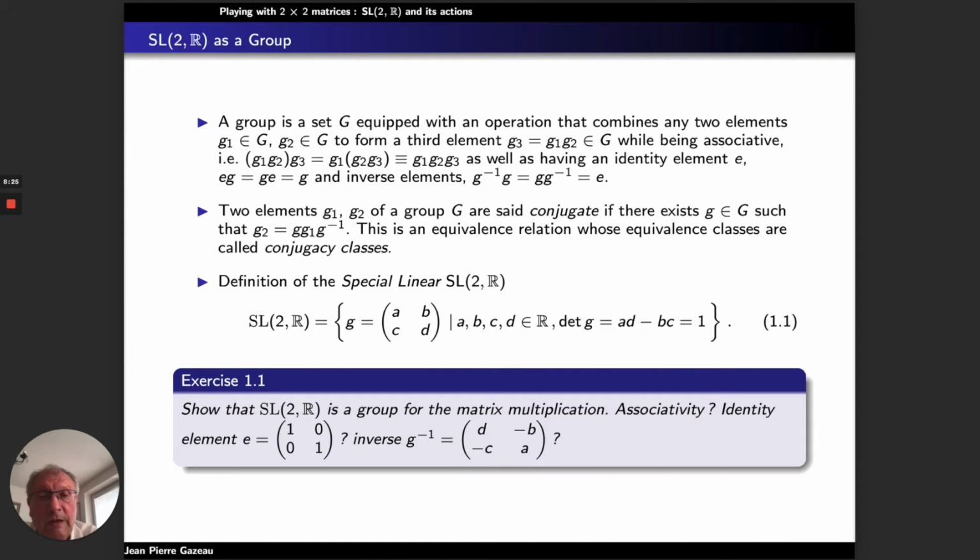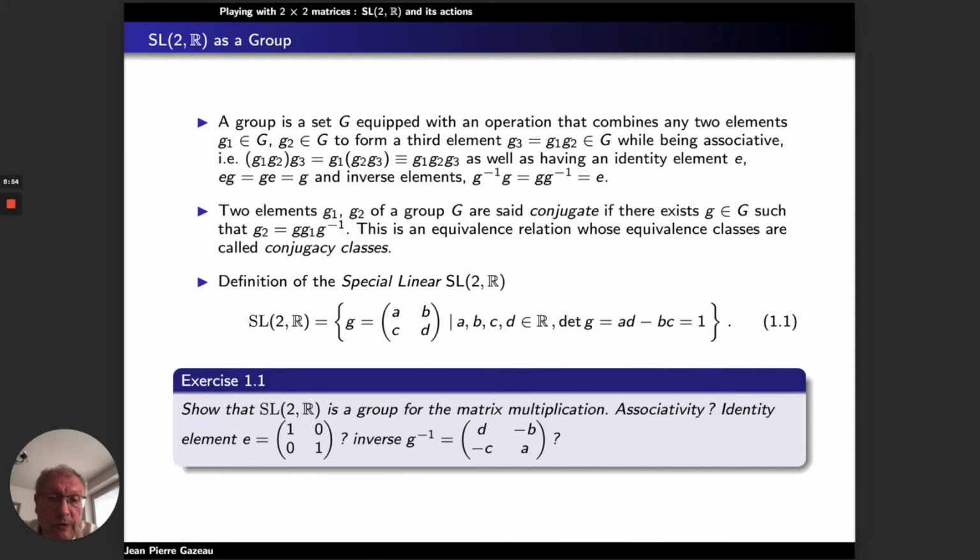Now, two elements G1, G2 of a group G are said to be conjugate if there exists g in capital G such that G2 is equal to g G1 g minus 1. And this is an equivalence relation whose equivalence classes are called conjugacy classes.